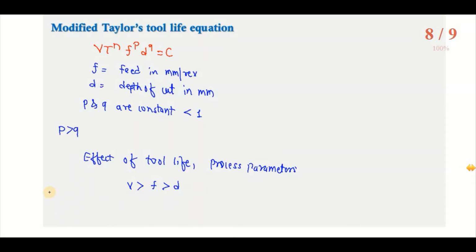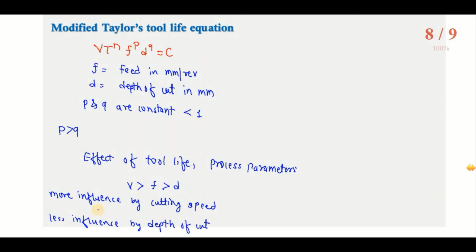There is more influence by cutting speed or cutting velocity, less influence by depth of cut, and medium influence by feed rate, which moderately affects the tool life of a cutting tool material. So these are the modified tool life equations.